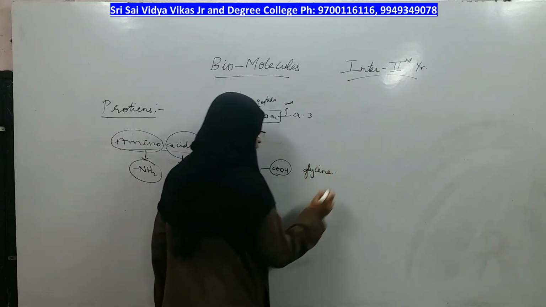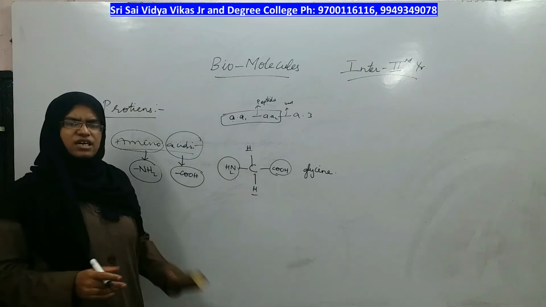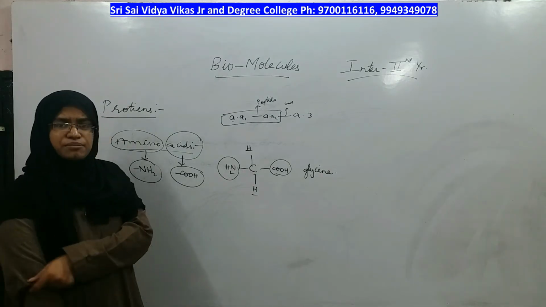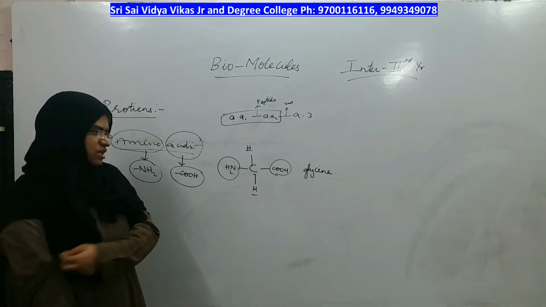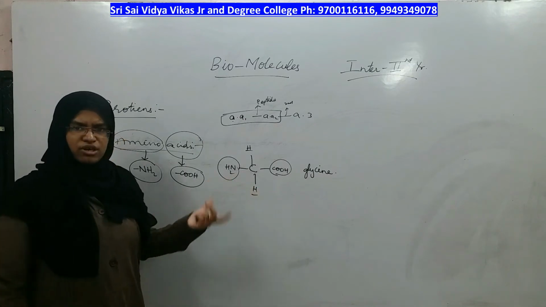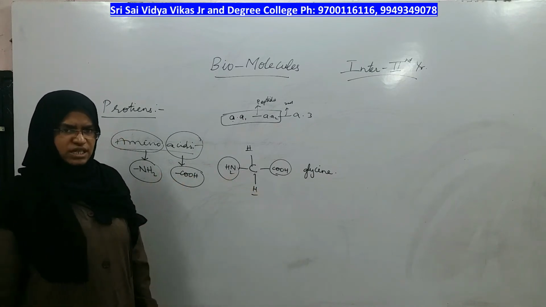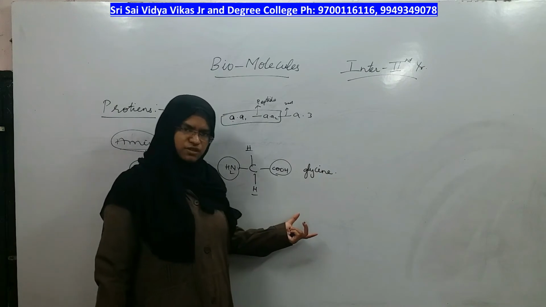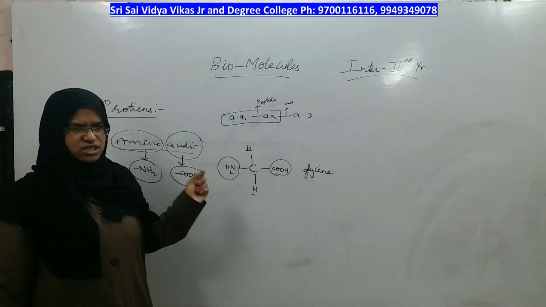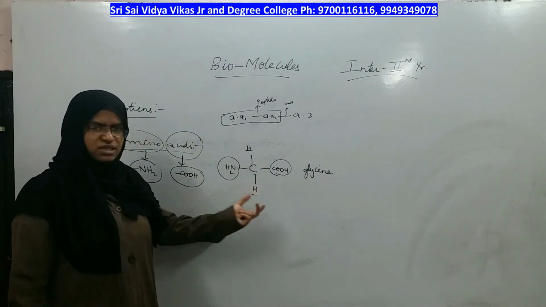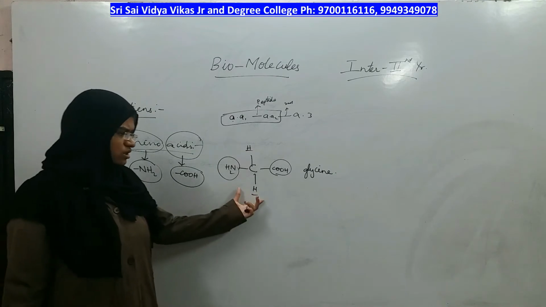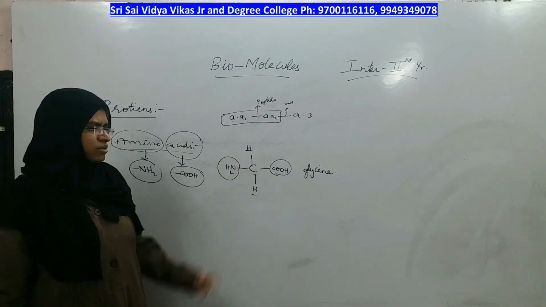In the exam, if you get a question to draw the structure of the simplest amino acid, it should be this only. They may not tell you to draw the structure of glycine, they may tell you to draw the structure of the simplest amino acid. If they ask you to draw the structure of glycine, this simplest amino acid is also glycine, right? So this is the simplest amino acid.